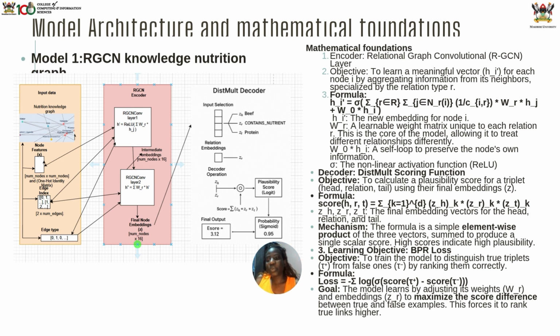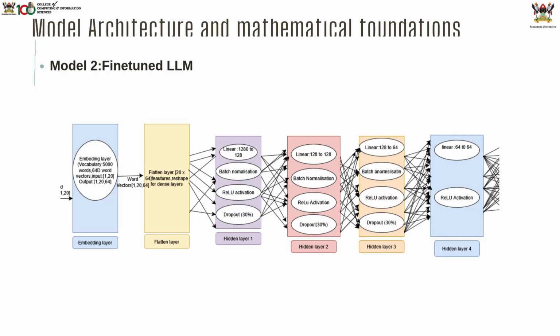To measure the plausibility score, we use the DistMult scoring function. This means that the model multiplies the vector representations of the head, the relation, and the tail, for example, beans contains proteins, and then adds them up and gets the result. The higher the score, the more likely the relationship is true. The model uses the Bayesian personalized ranking loss, which encourages the model to give true triplets higher scores than the false ones. In simple terms, the RGCN learns to understand the structure of the food nutrition world mathematically, helping the system make health-aware meal recommendations.